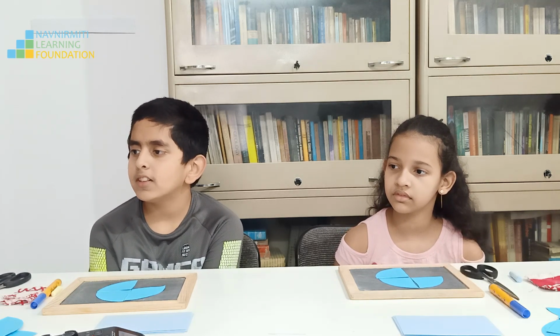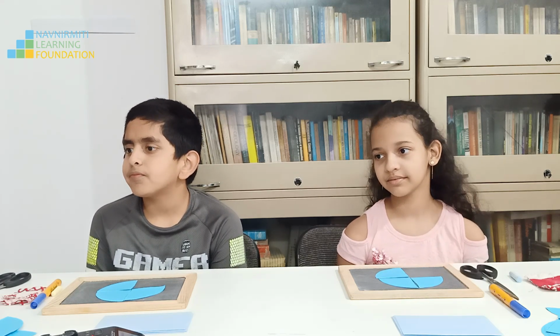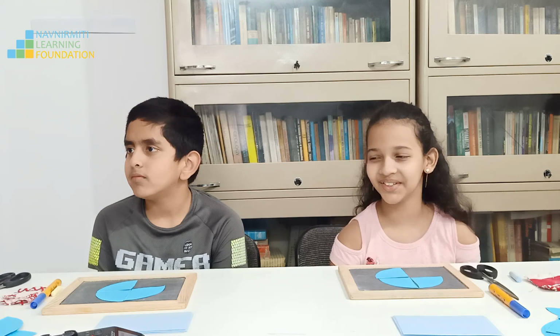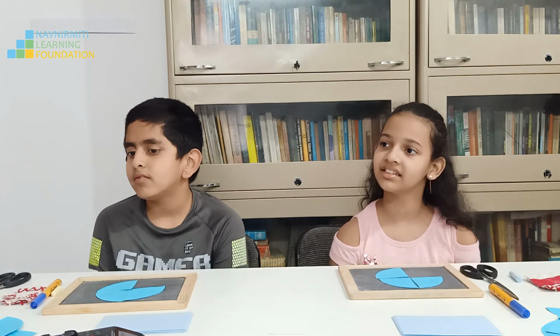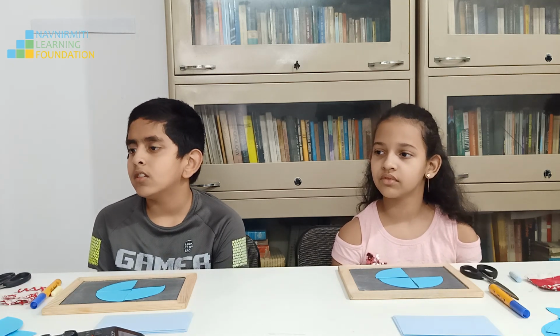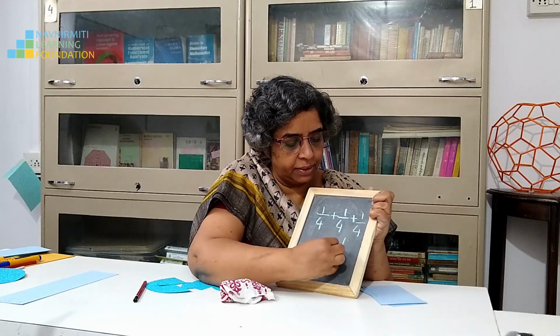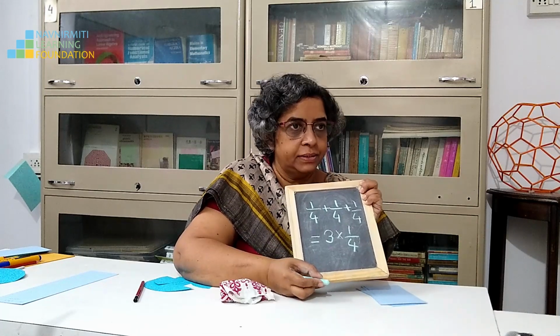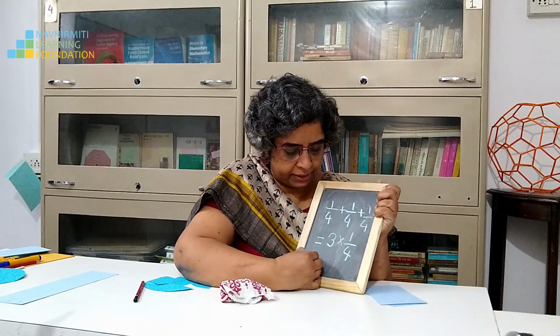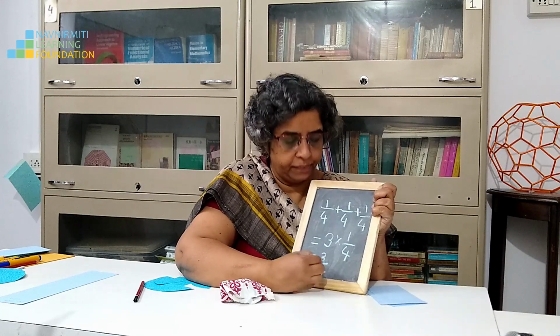Okay. So this was 3 divided by 4. And that was 1 by 4 plus 1 by 4 plus 1 by 4. So can we add the denominator? No. Because the denominator is telling us that we have taken quarters. How many quarters have we taken? 3. Yes. So can I write this as 3 times 1 by 4? Yes. 3 times 1 by 4, and that is equal to 3 upon 4.